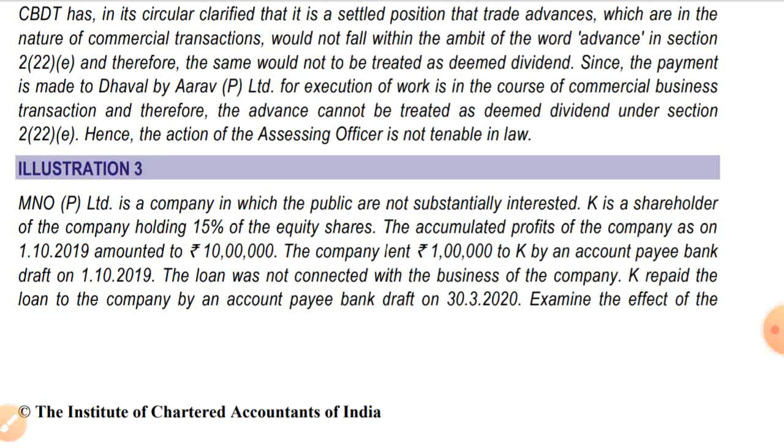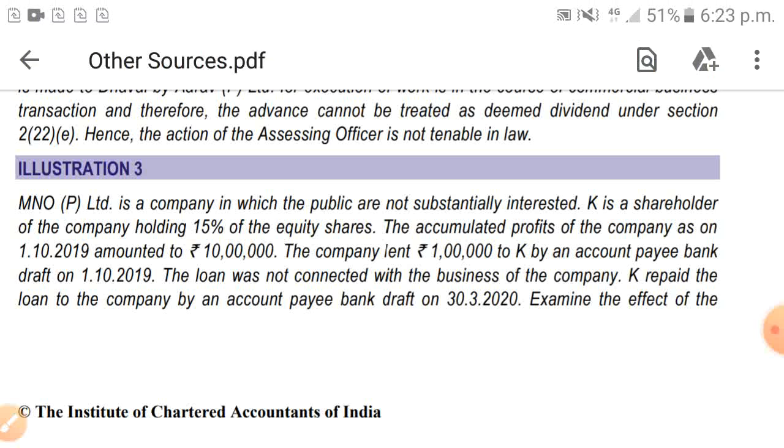Illustration 3. MNO Private Limited is a company in which public are not substantially interested. K is the shareholder of the company holding 15% of the equity shares. The accumulated profit of the company as on 1st October 2019 amounts to 10 lakh.